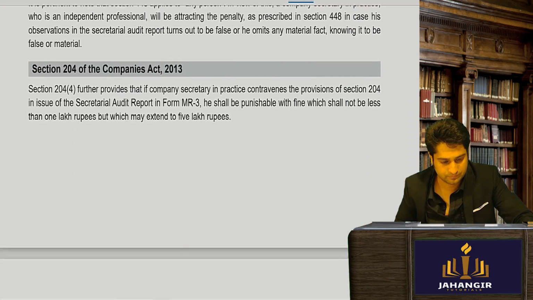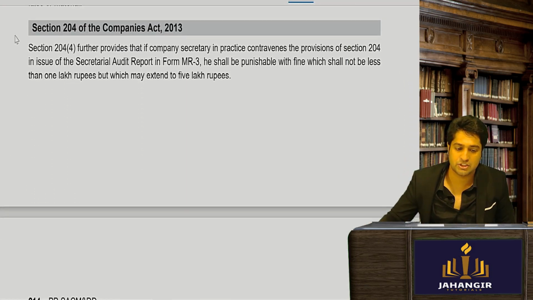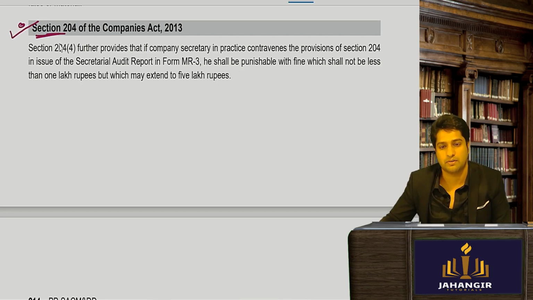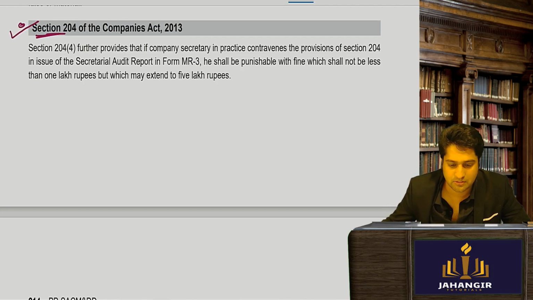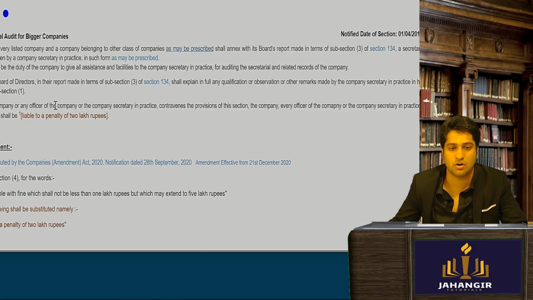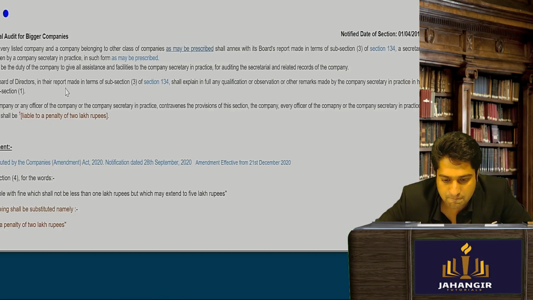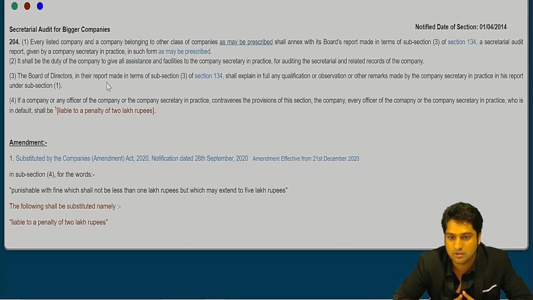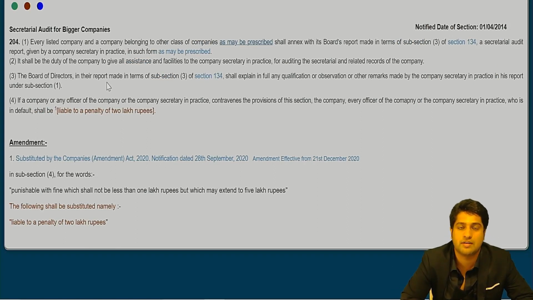And now coming to section 204. What was section 204 talking about? We had done all the 4 provisions, right? So this is what we had done, the penalty amount also. If any person or officer, so if a company or any of its officers or the company secretary contravenes the provisions of secretarial audit, imagine we had to do a secretarial audit and we did not do it.